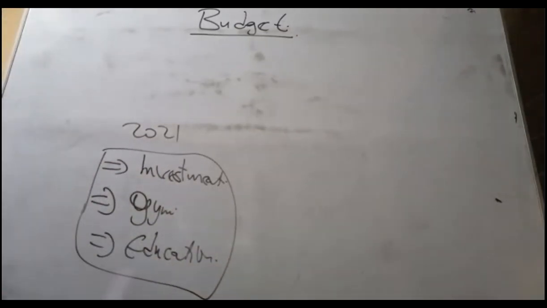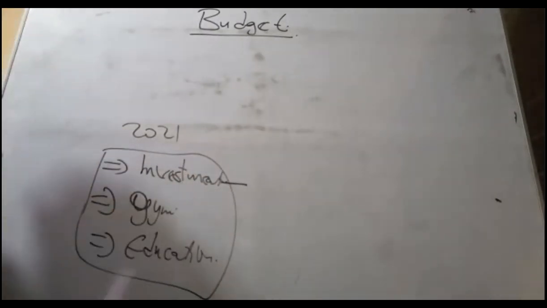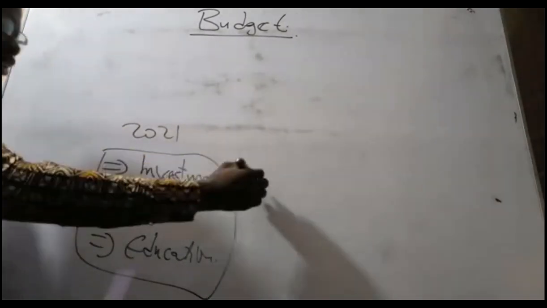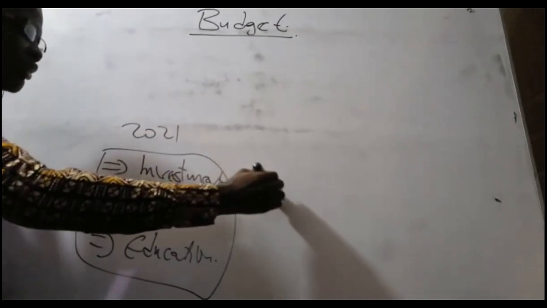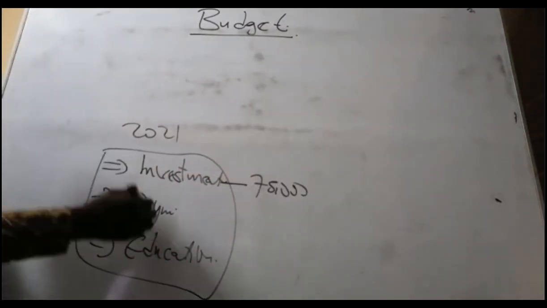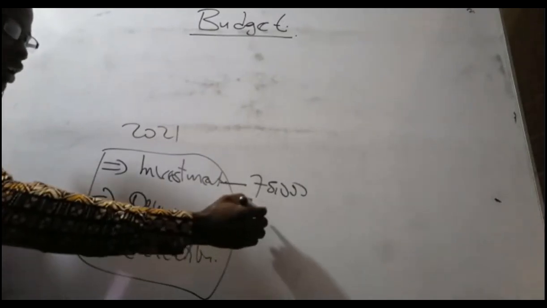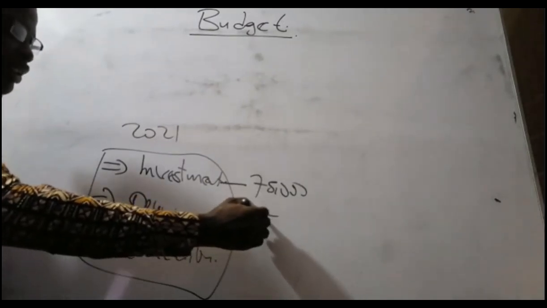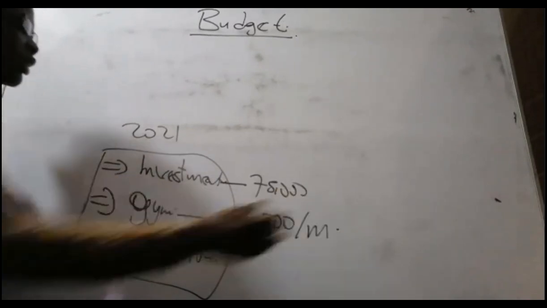It's a plan, making decisions ahead of time. But as soon as I touch monetary, okay, next year my investment, I should invest a maximum of let's say 75,000. That's the maximum investment. Then the gym should cost me a maximum of 500 Ghana cedis a month.